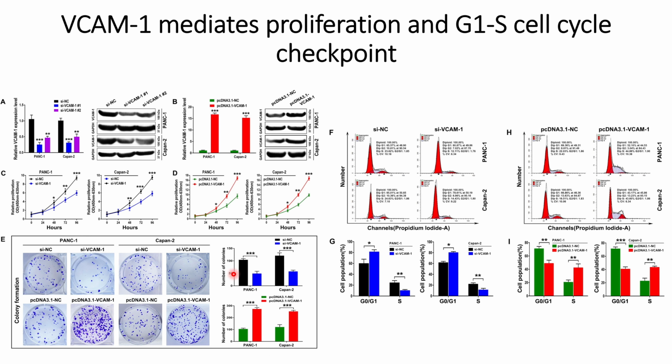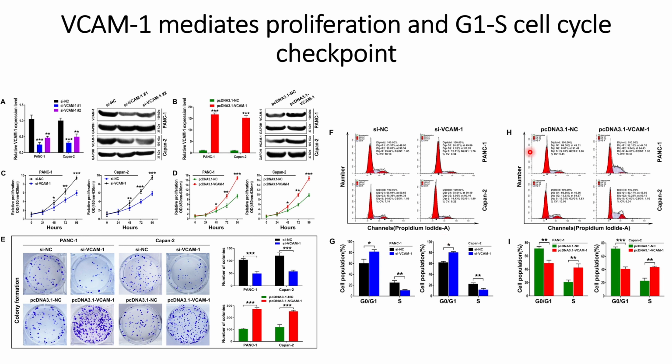After validating their results using colony formation, they wanted to check what effect it has on the cell cycle. When they performed the cell cycle assay using propidium iodide, what they found is that there is a decrease in the S phase when they use silencing RNAs for both PANC1 and KPN2. The quantification is in panel G, where we can see the decrease in the S phase in both PANC1 and KPN2 cell lines, and simultaneously an increase in the G0 G1 phase for both cell lines.